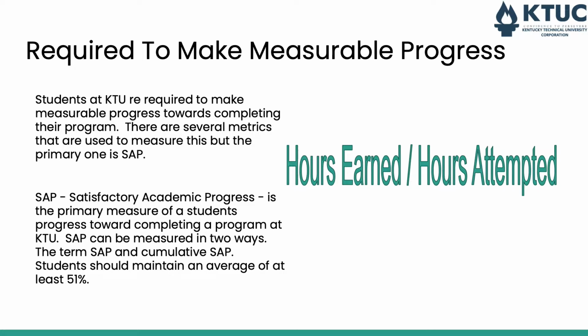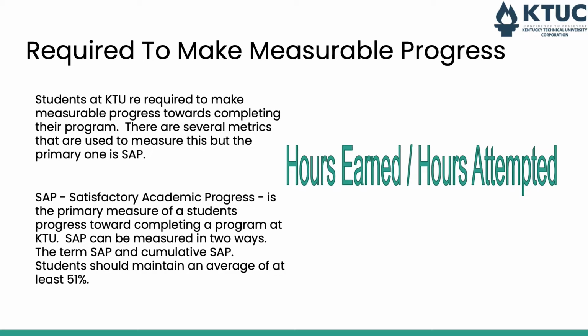Now, you will need to have a 51% average to be considered as meeting the SAP minimum requirement. In other words, if you attempt to complete 15 hours and you complete 15 hours, then you will have earned a 100% SAP. Perfect.